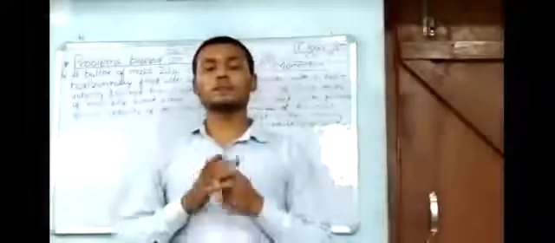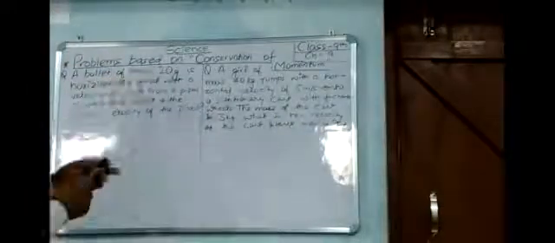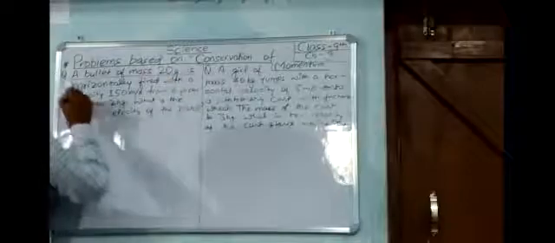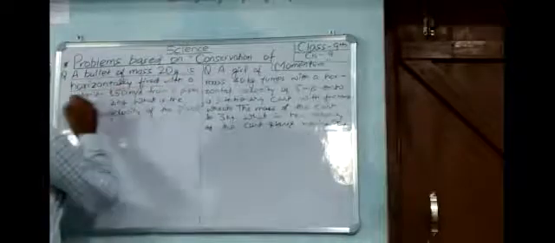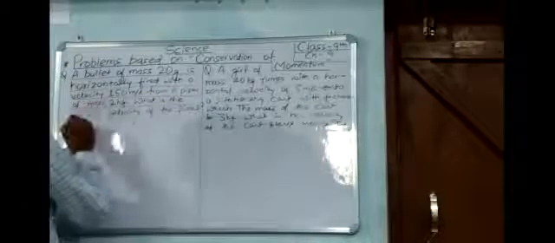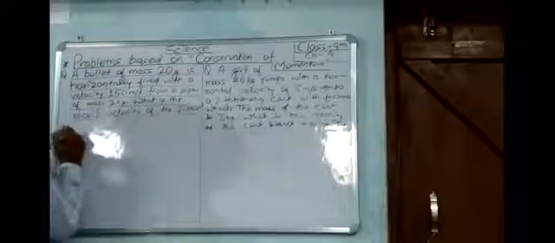Today we are going to solve some numericals based on conservation of momentum. Let us see the first question. A bullet of mass 20 gram is horizontally fired with a velocity of 150 meter per second from a pistol of mass 2 kg. What is the recoil velocity of the pistol?